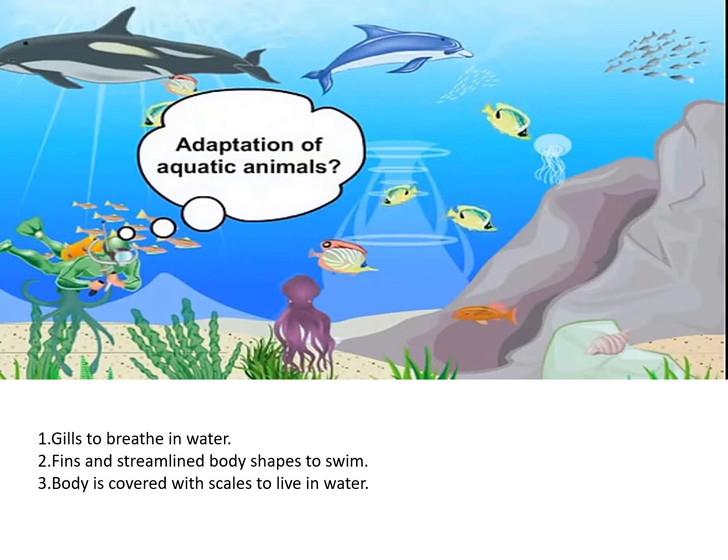Next is adaptations of aquatic animals, that is, in the water. Aquatic animals have gills to breathe in water, where there is dissolved oxygen that they can use. They have fins as well as a streamlined body shape which helps them to swim, which is required to live in water. Their body is covered with scales so that it can maintain the water life.